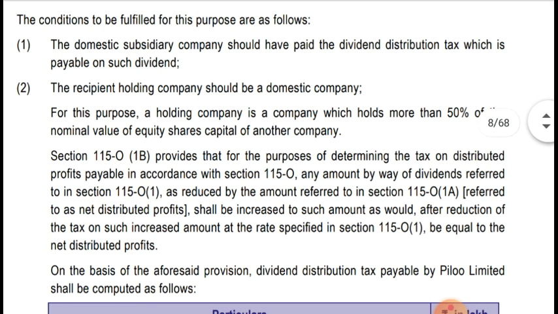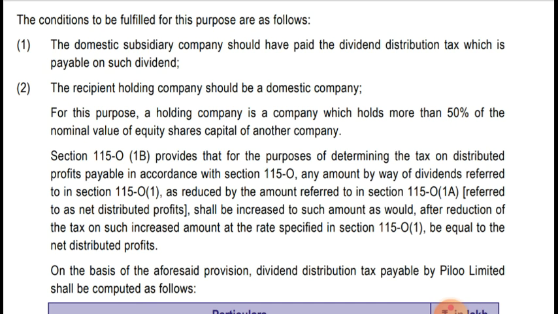So section 115O(1B) provides that for the purpose of determining the tax on distributed profit payable in accordance with section 115O, any amount by way of dividend referred to in section 115O(1) as reduced by the amount referred to in section 115O(1A) shall be increased to such an amount as would, after deduction of tax on such increased amount at the rate specified in section 115O(1), be equal to the net distributed profit.